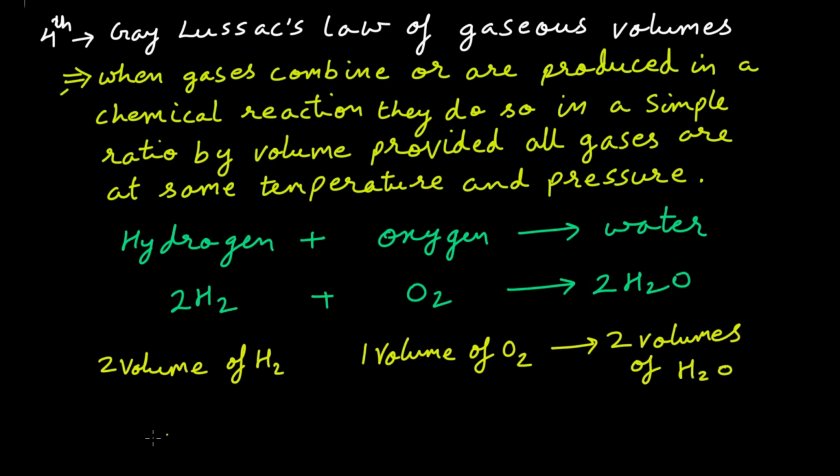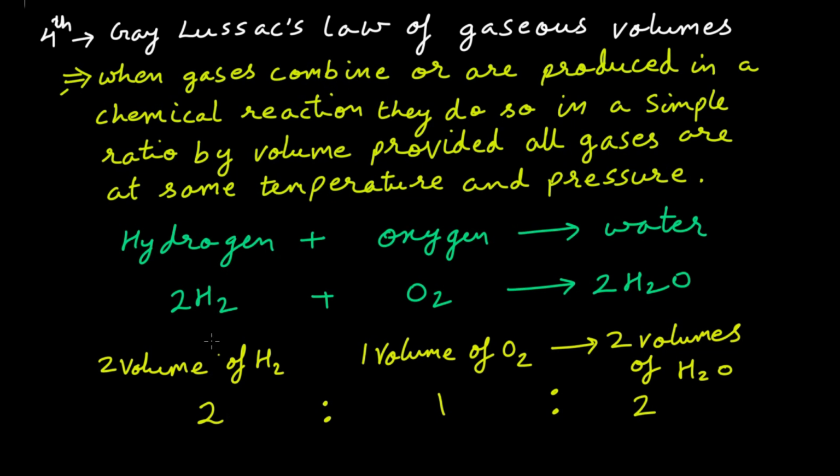By volume, I can take liter, meter cube or centimeter cube units, I am taking general form, so I am writing volume instead of units. So 2 volumes of hydrogen will react with 1 volume of oxygen to give 2 volumes of H2O. This is in the ratio 2:1:2. This is the ratio we are talking about.